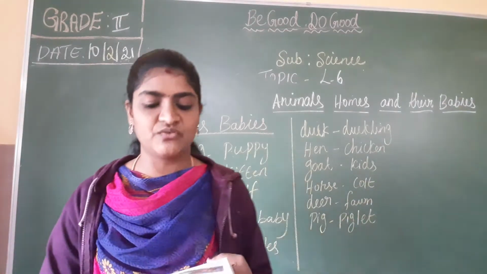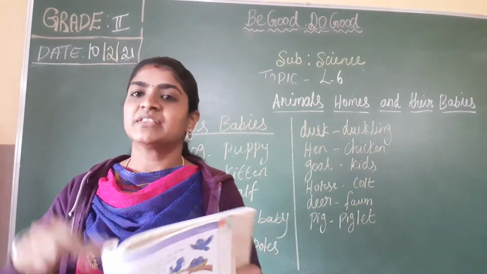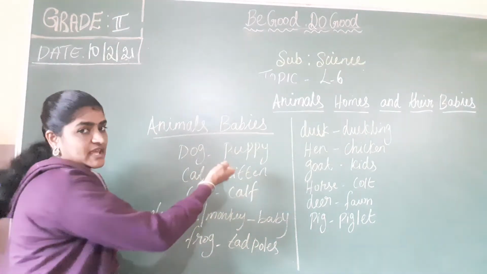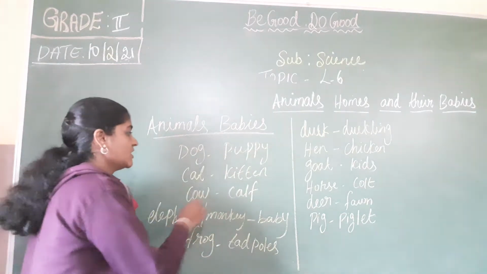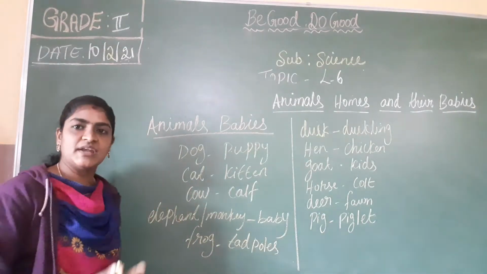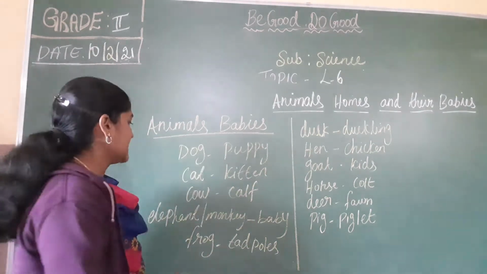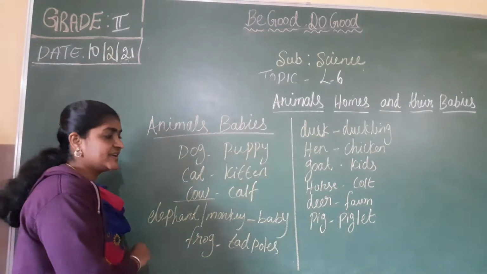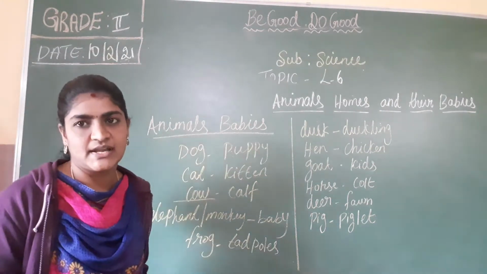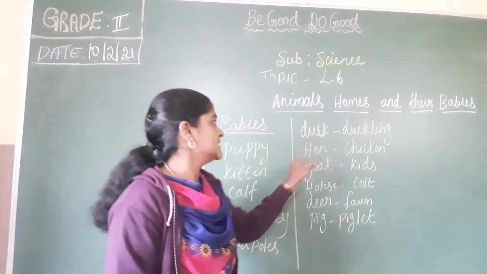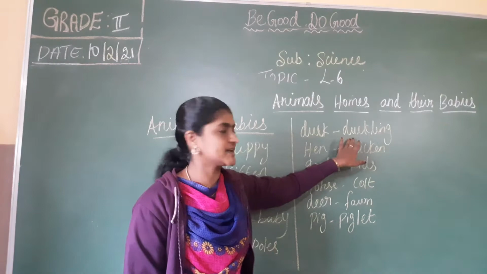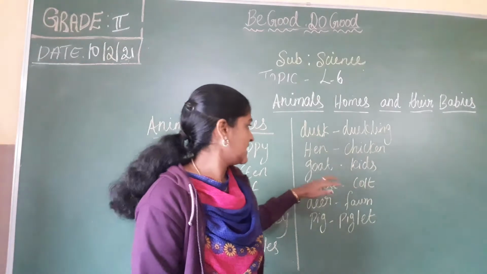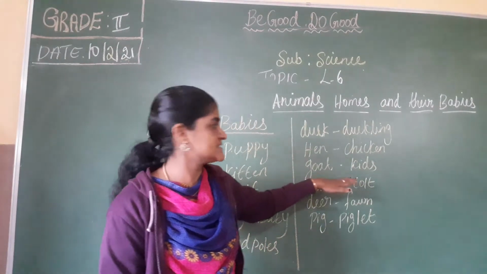The first one: the bitch has a puppy. The bitch is nothing but a dog. The dog gives birth to a young one, and that name is puppy. The cat's young one is called a kitten. Next, cow, the young one is called a calf. Elephant or monkey, the young one is called a baby. Next, duck, the young one is called a duckling. And hen, the young one is called a chicken. And goat, the young one is called a kid.